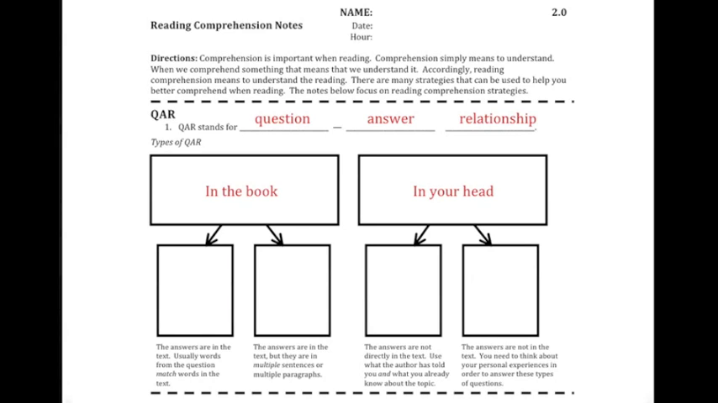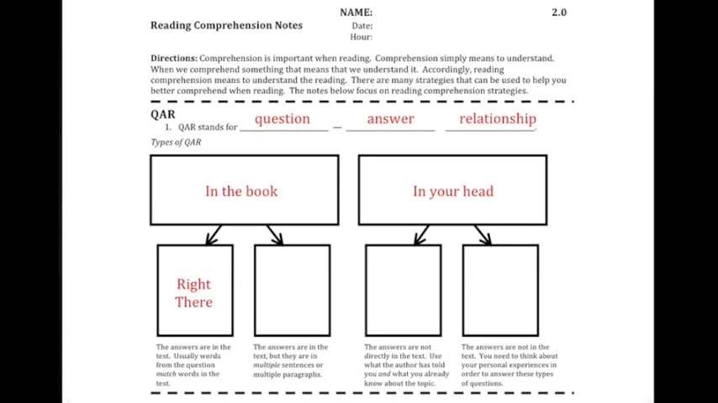Oftentimes when people are reading and they have to answer questions afterwards, they're trying to find the answer, but they're looking in the book for the answer, and oftentimes you can find the answer in the book. Other times the answer is in your head and it's not in the book, and so you're wasting your time looking in the book for the answer because it's not there. Understanding question-answer relationship will help you determine where the answer might be. That way you don't waste your time. There are 4 types of QAR, question-answer relationships.